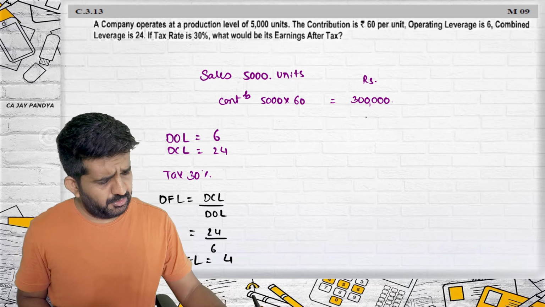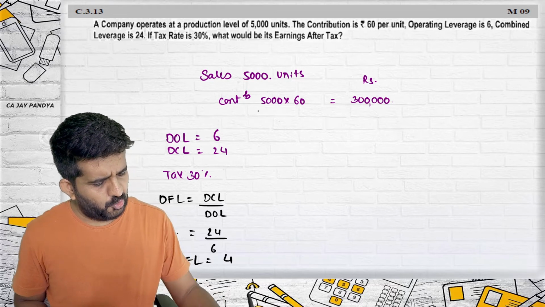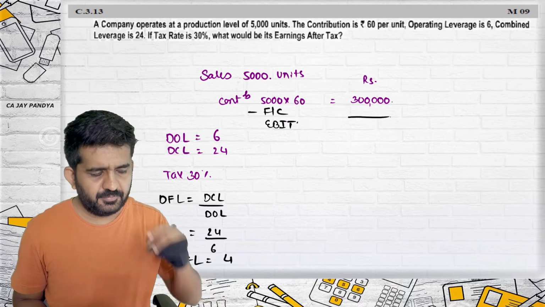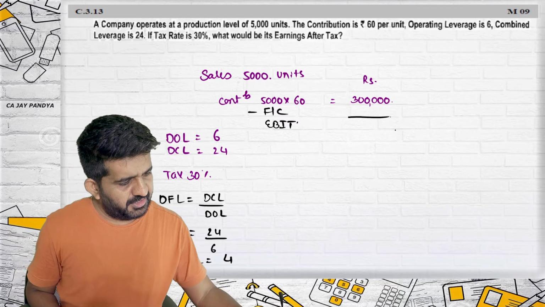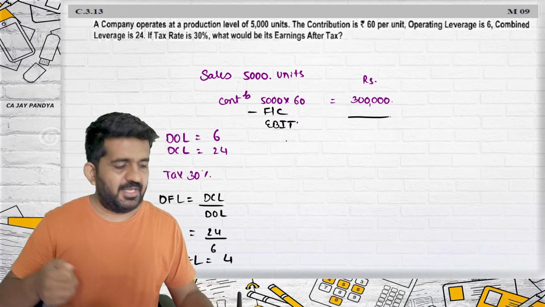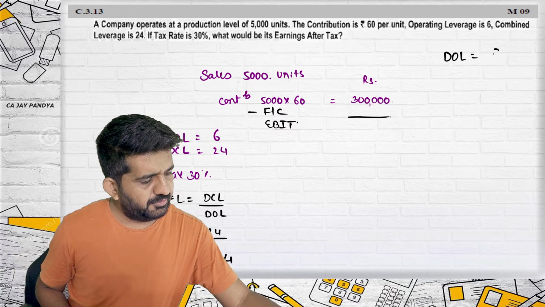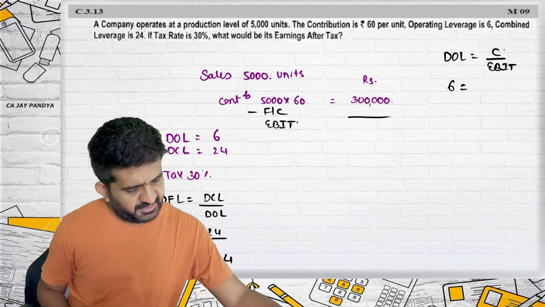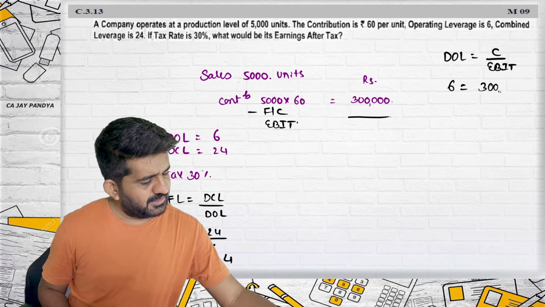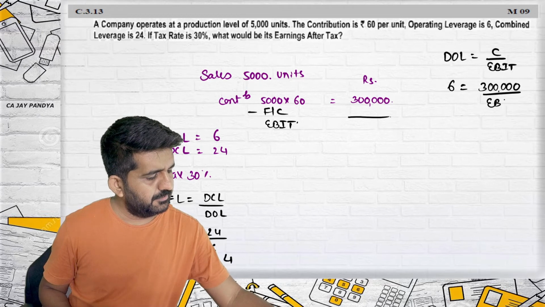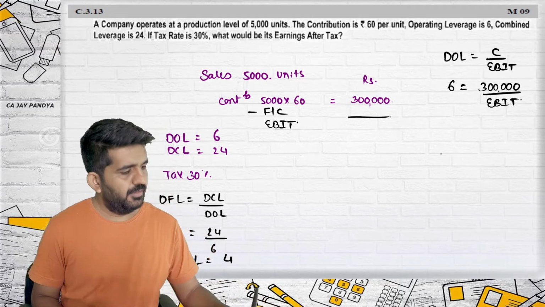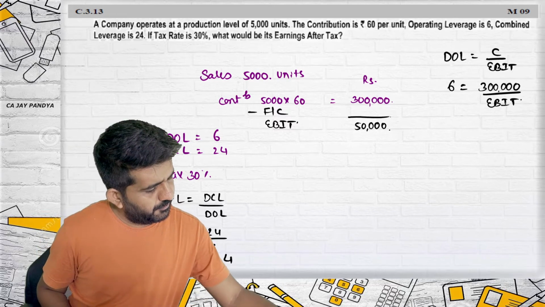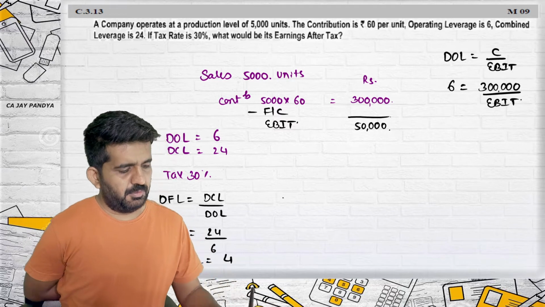So let us find out fixed cost. Contribution minus fixed cost will be nothing but EBIT. It can be easily found out. Contribution divided by EBIT is degree of operating leverage. Am I having the answer of operating leverage? 6. What is the answer of contribution? 3 lakhs. So I will be getting the answer of EBIT, which will be 50,000.